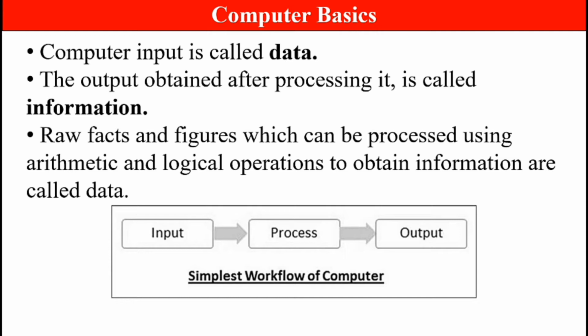The simplest workflow of computer is given below. First, the computer will take the input and process it as per the instructions given by the user, complete the process, and give the output to the user as he wants.